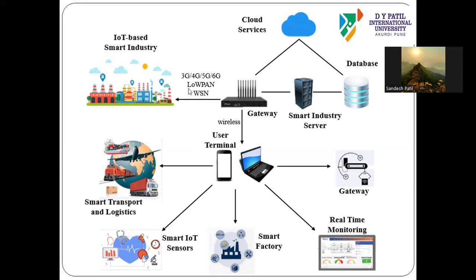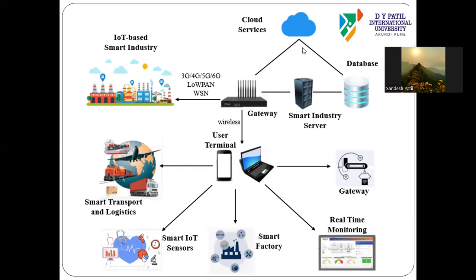Then next we have artificial intelligence. AI is used to analyze the data, predict failures and enhance decision making. That is the purpose of artificial intelligence in a smart factory. Then we have big data analytics. It is real-time data processing, which helps to improve the efficiency and reduces the waste. That is why people are implementing big data analytics in industry.